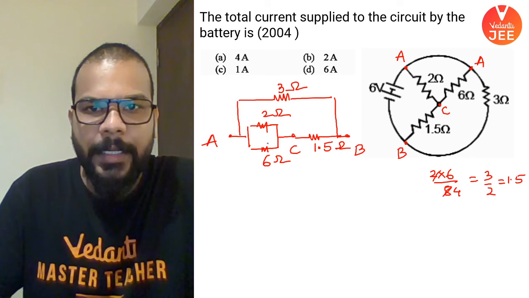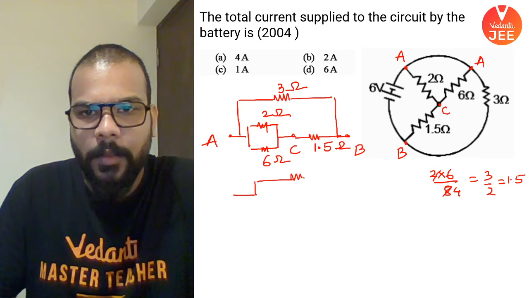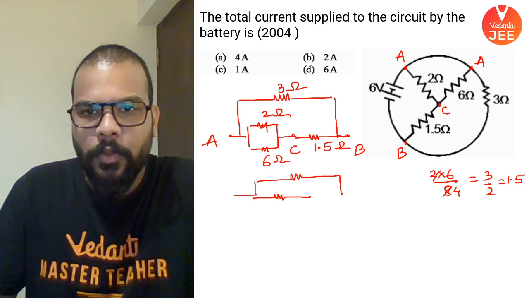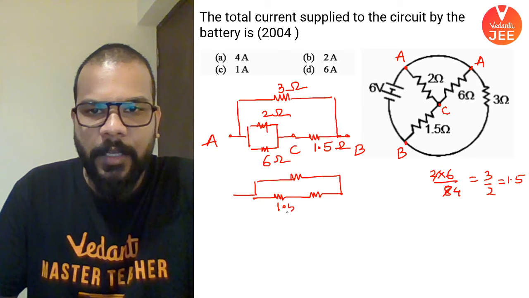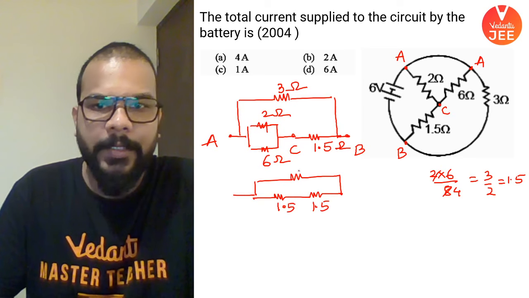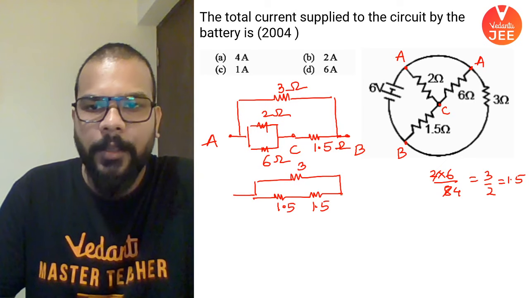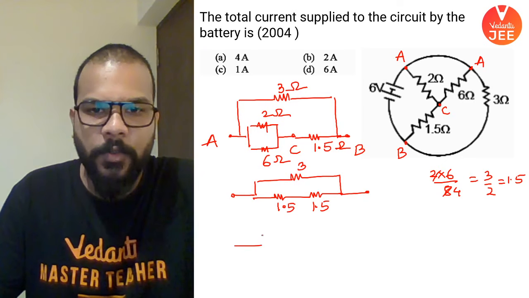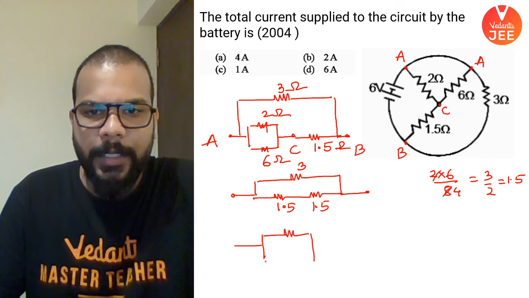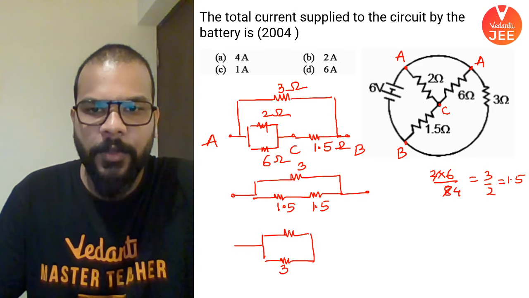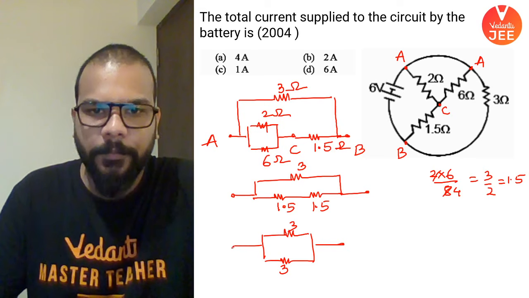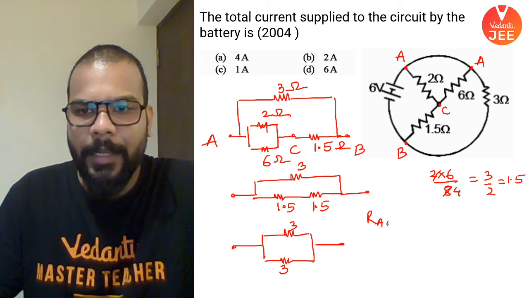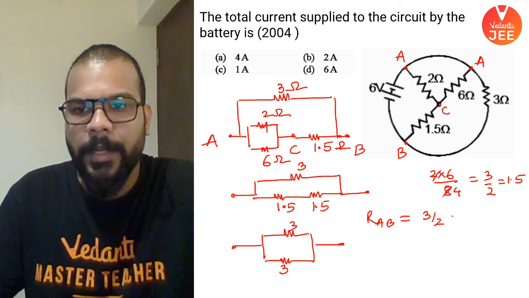So you basically have two resistances between A and B which are 1.5 and 1.5 connected in the same branch, and you have a 3 connected in a parallel branch. So overall, now you can see these two are going to be added in series. So what you have is 3 and 3 in parallel, and overall RAB comes out to be 3 by 2.